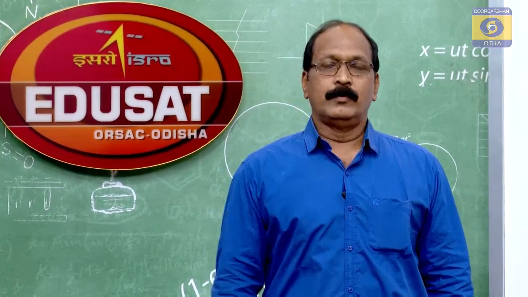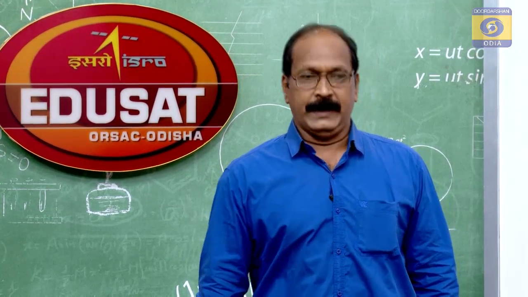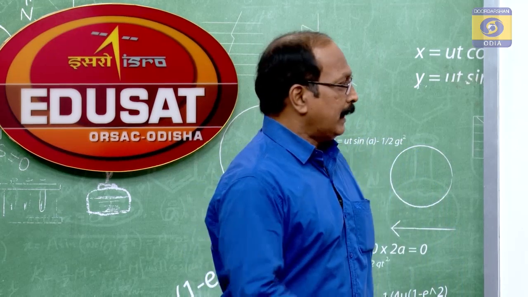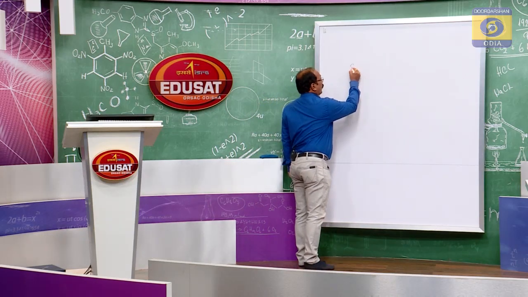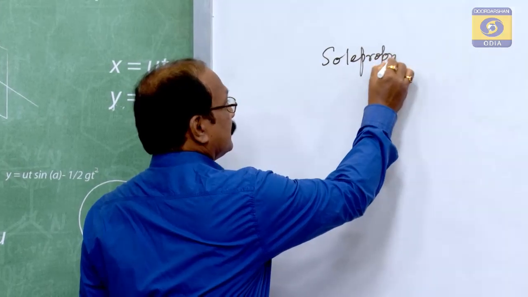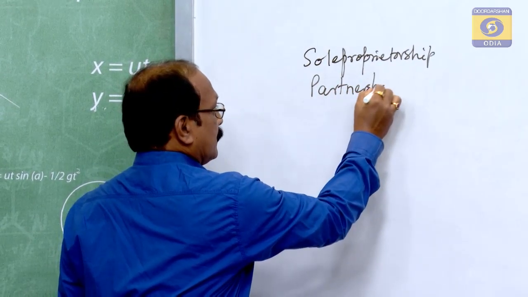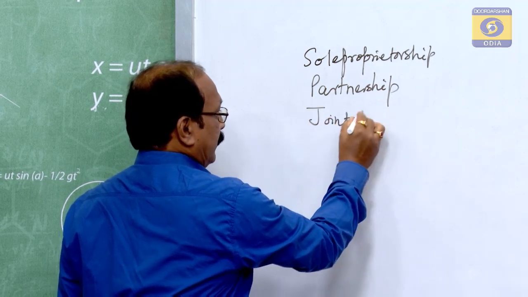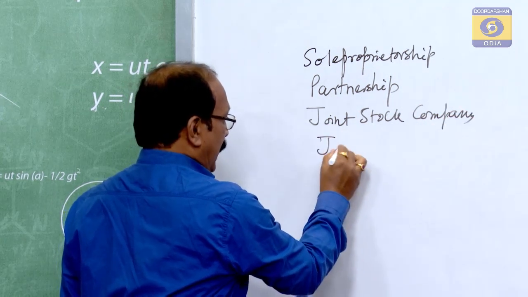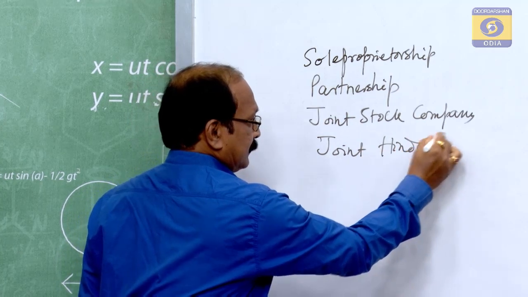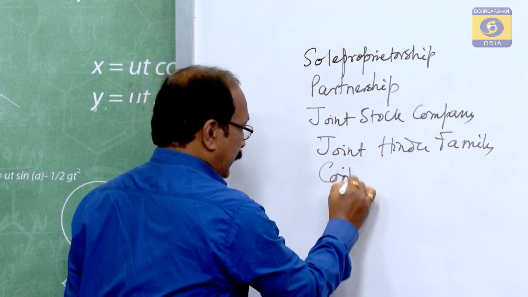In first year classes, we have taught that a number of forms of organizations are there, which we can just see: sole proprietorship, partnership, joint stock company, joint Hindu family, and cooperative societies.